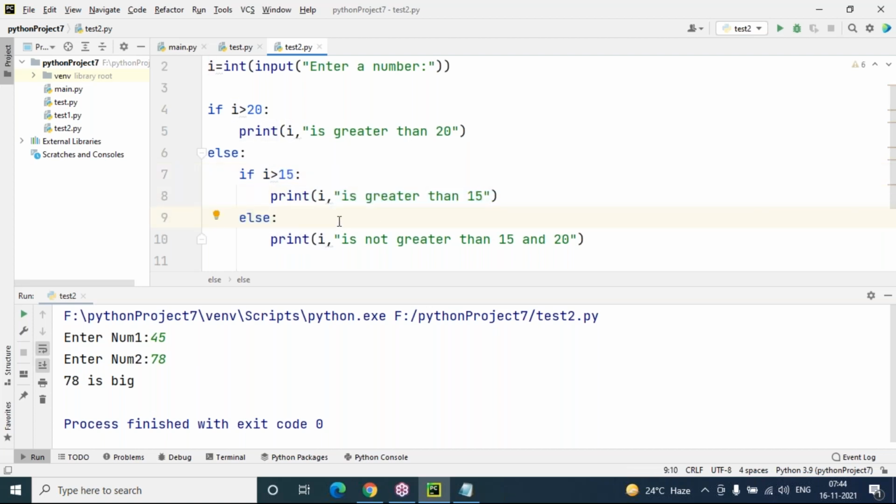And most importantly, else block will execute only when the if condition is false. When if is false, then only else block will execute. Otherwise, no, else block will not execute. Else block will be considered only if the condition is false. If the condition is true, then if block will execute, and else block is simply ignored.